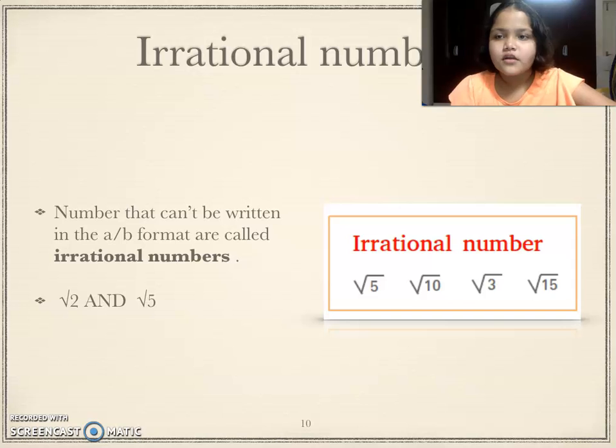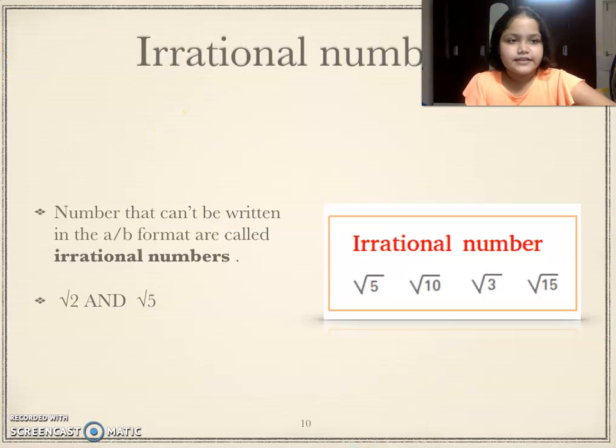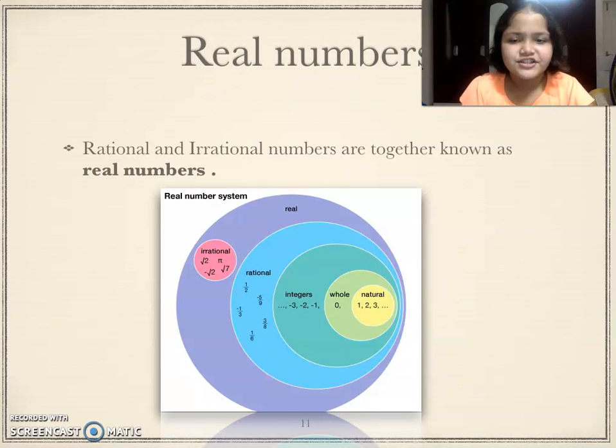Now this is the last type of number. What are real numbers? Real numbers are basically the rational and irrational numbers together.